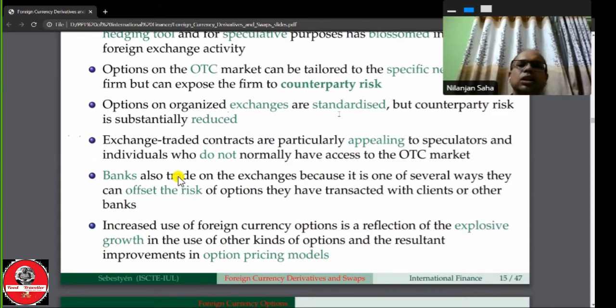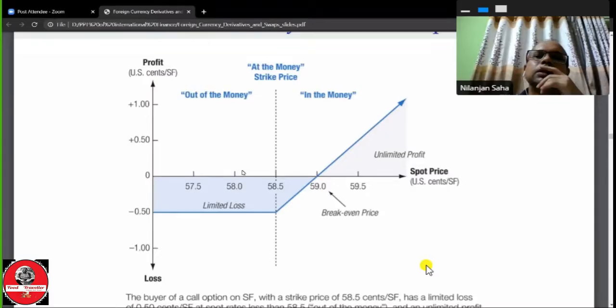This is a good signal. Our underlying price is 58.1, the spot price in the market. For example, we think that in the future the price of the currency will increase.